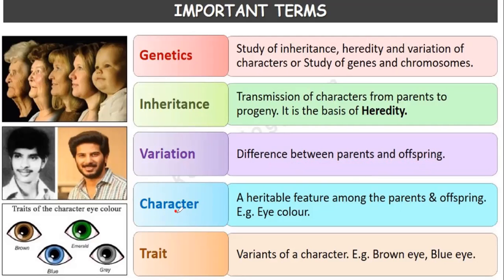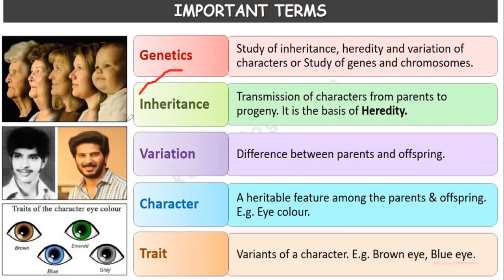The next term is character. A character is a heritable feature among the parents and offspring, not like honesty or those things. Example: eye color, hair color. Eye color is a character. There are many varieties of eye color, and those varieties are called traits, like brown eyes and blue eyes.